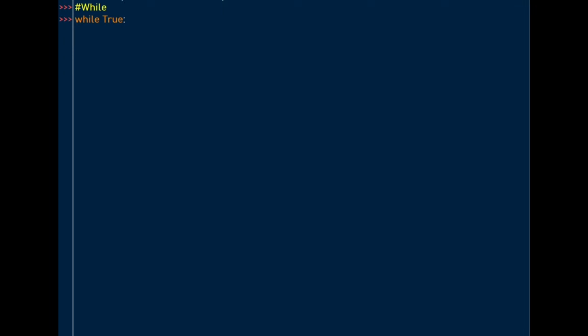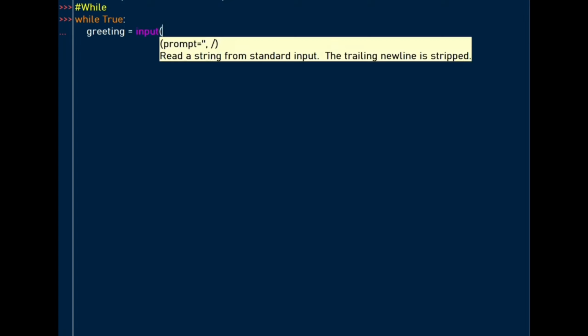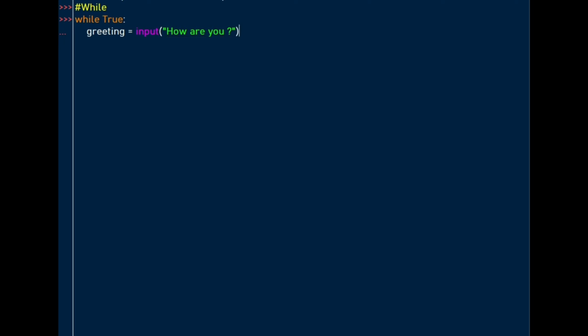So to start your while loop, use the while keyword, and then you have your condition. So while this condition is true, we ask the user how they are. So the program will continue greeting us as long as we don't break out of this loop. So this means the program will continue running. So here we see greeting, but how are you? The program will continue greeting us. But you want a condition where we break out of this program.